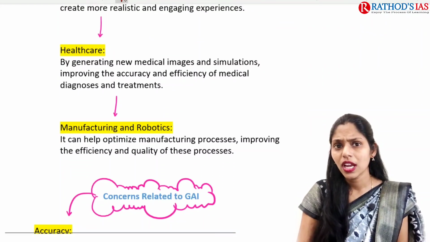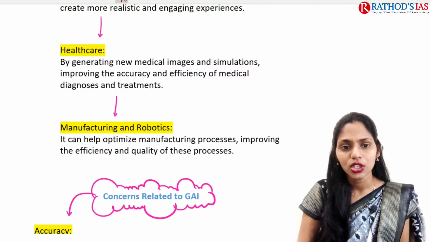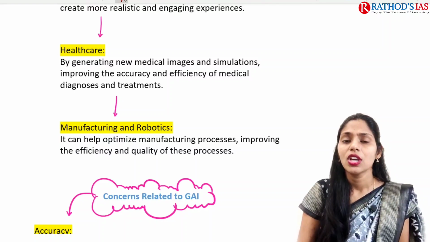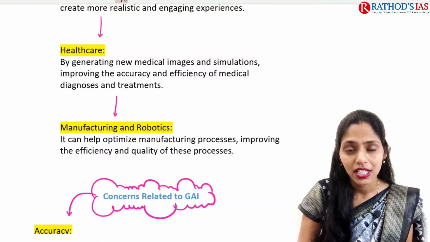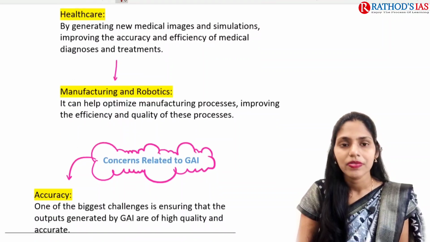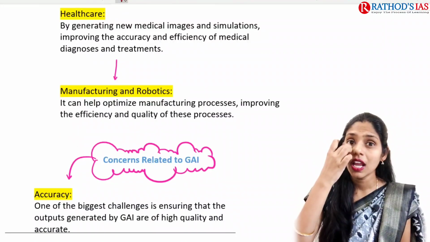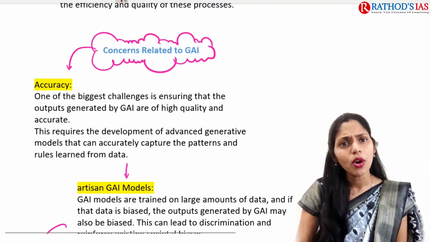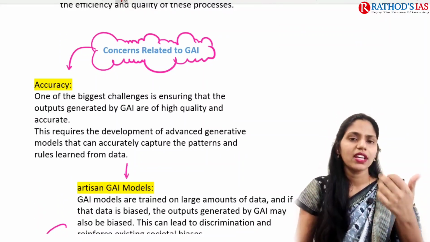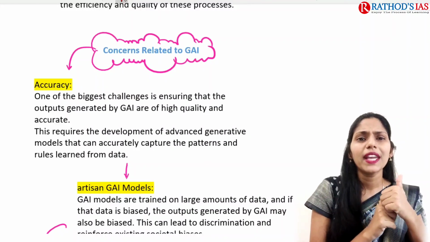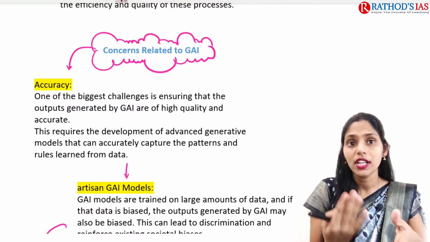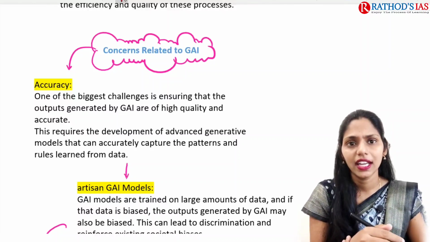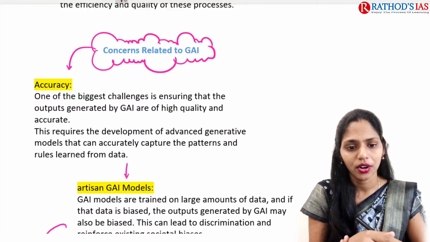And we can also use it in healthcare, by generating new medical images and simulations, and we can understand the efficacy of medical diagnosis and treatment, whether it is effective or not. It can also be helpful in the manufacturing of robotics. If you are talking about the concerns, yes, we have concerns regarding accuracy. The biggest challenge when using generative AI is whether we will get high quality and accurate output or not.